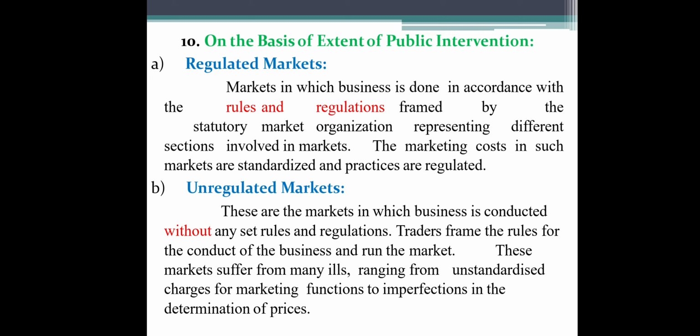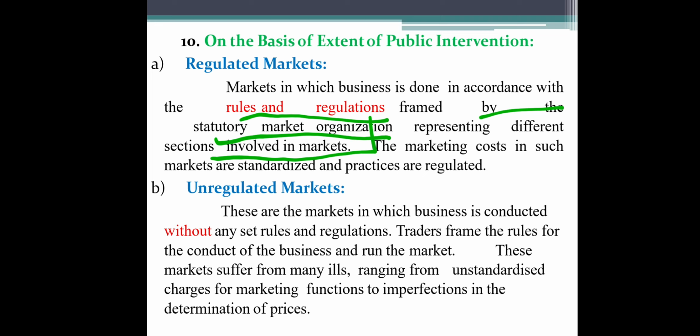It is a market in which business is done according to the rules and regulations framed by statutory market organizations representing different sections involved in the market. The agriculture produce market committee is one example of a regulated market.